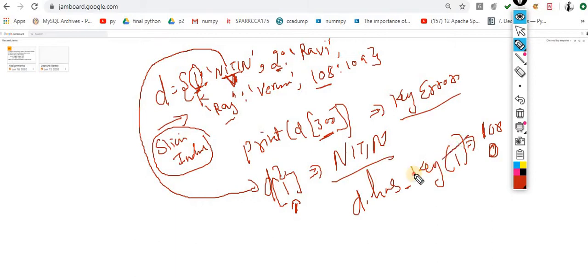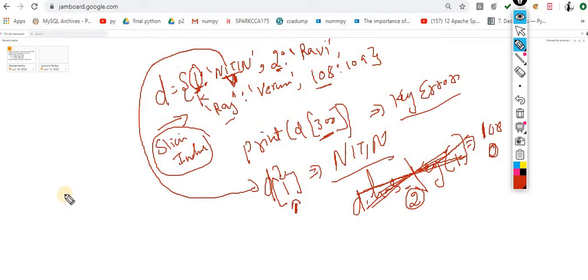Now this method is not applicable inside Python 3. This is the method of Python 2, but if you try to do this in Python 3, it will not work. Keep this point in mind. Then how can I check whether that key is present inside the dictionary or not?